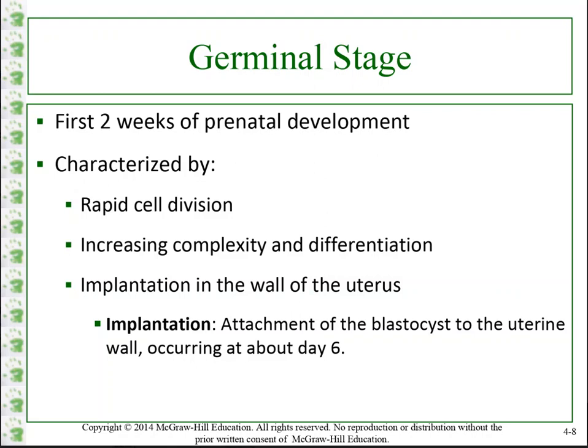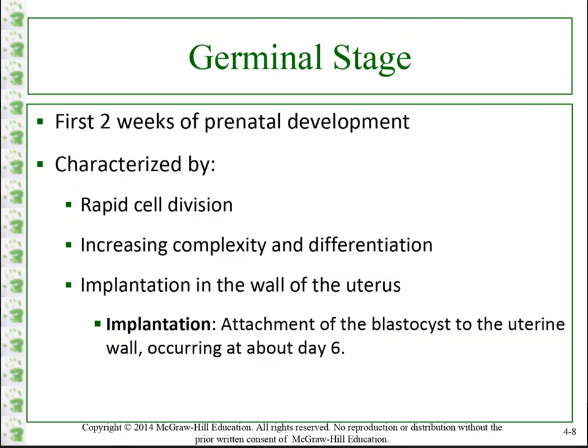Okay, so in the germinal stage, typically you're going to see a one-celled zygote. That's the ovum that's fertilized and continues to multiply and multiply and multiply. And once it's at its last stages of multiplying, that's actually called a blastocyst. It's a multicellular organism, or a multicellular egg, if you will.